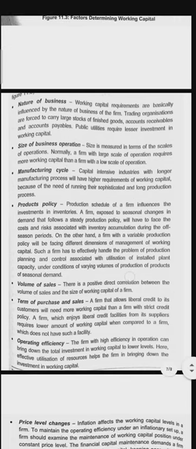Next one, manufacturing cycle. Capital intensive industries with longer manufacturing processes will have higher requirements of working capital because of the need of running their sophisticated and long production process. So the manufacturing cycle will affect the working capital. If there is a longer process for manufacturing, then there will be a higher amount of working capital. If the manufacturing process is short, then a small level of working capital will be used.